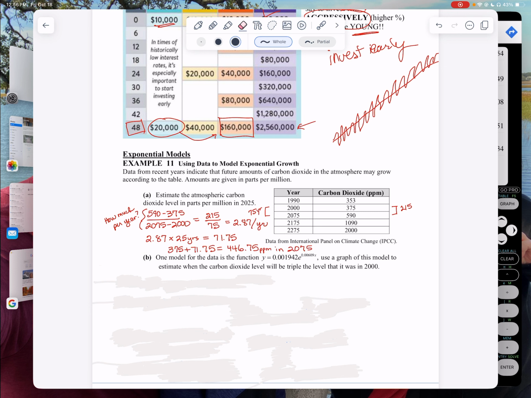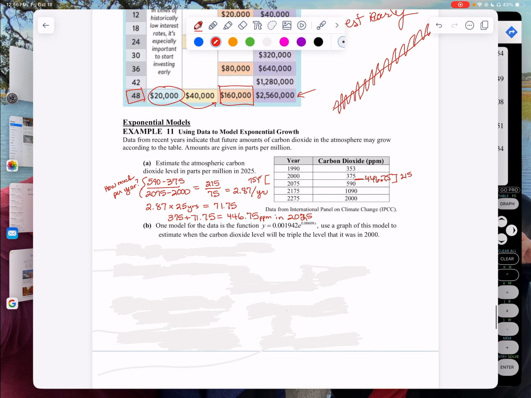So I'm just going to add that on. So that should say 2025. In 2025, we should have 446. And that makes sense, right? 446 is in between those. If it wasn't, there would be a problem.